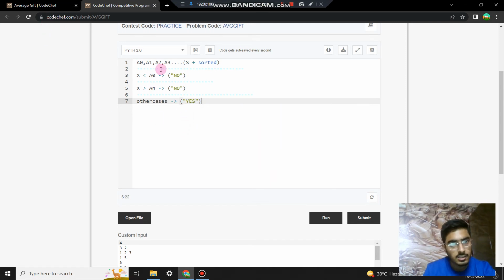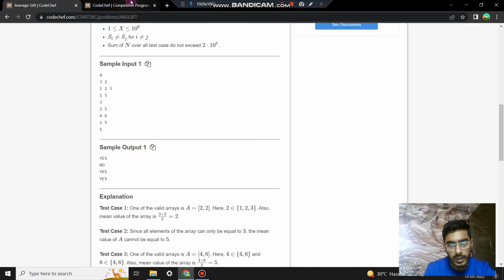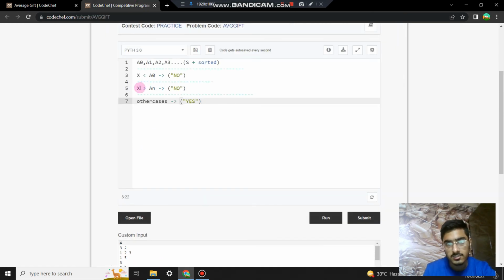The basic idea is you need to understand why, when X is smaller than a0, the answer is no, and why, when X is greater than a_n, the answer is no, because the otherwise case is easy. You can take any two array elements such that X belongs to the a0 to a_n range, then there always exists a simple array such that their mean is X. You can verify that.